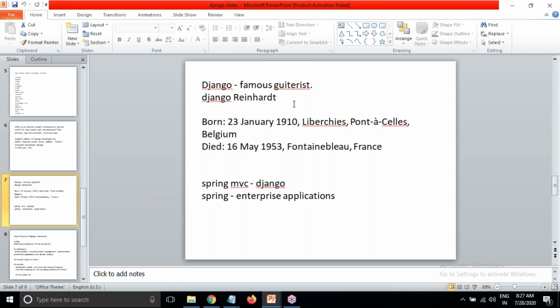So when we say why this name, they give names like this. Many of you know why they kept the name Python. The word Python was taken from a comedy show which used to telecast on the BBC channel many years back. From that comedy show they took this name Python, and they kept it.